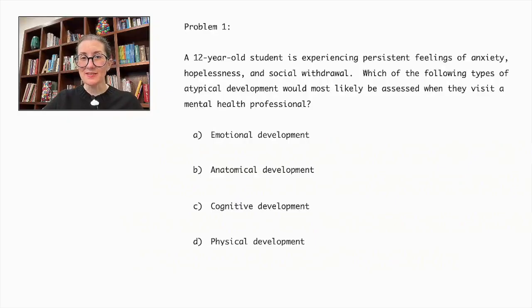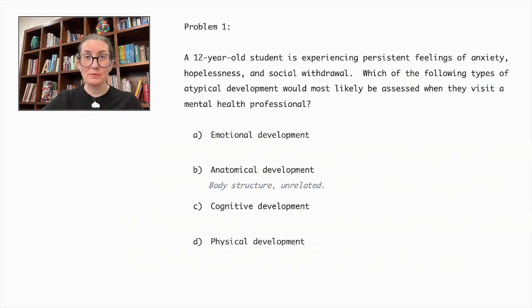Problem number 1. A 12-year-old student is experiencing persistent feelings of anxiety, hopelessness, and social withdrawal. Which of the following types of atypical development would most likely be assessed when they visit a mental health professional? Emotional development, anatomical development, cognitive development, or physical development.